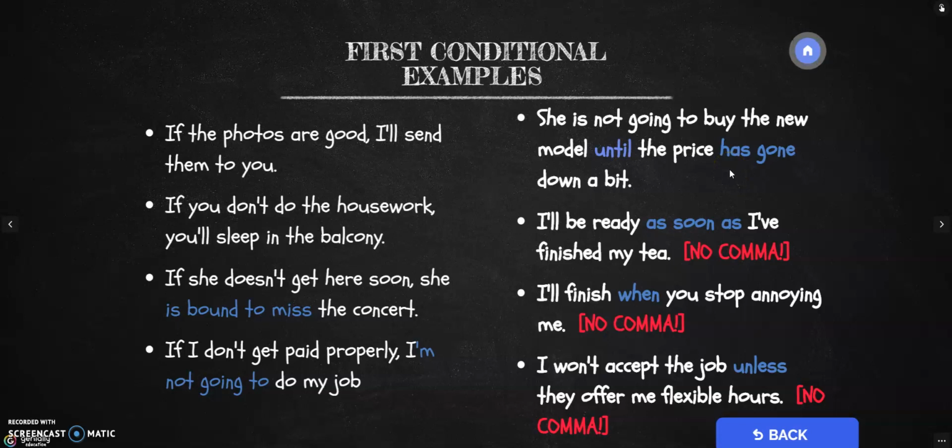Another one: she's not going to buy the new model until the price has gone down a bit. Okay, in this case, I have decided to change the order. I have brought the conditional clause to the end. As you can see, I've decided to use the particle until, and instead of the present simple, I'm using the present perfect. So it's not present simple and future with will, not necessarily. You can use different types of presents and different types of futures in the first conditional, okay?